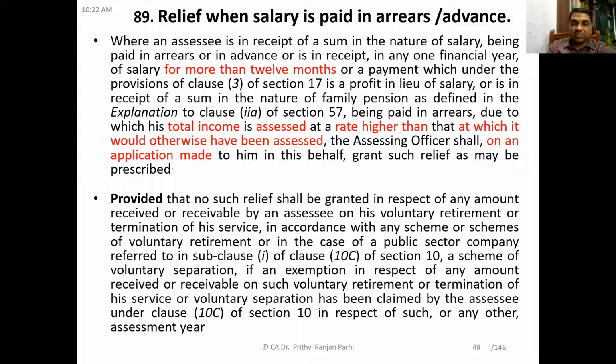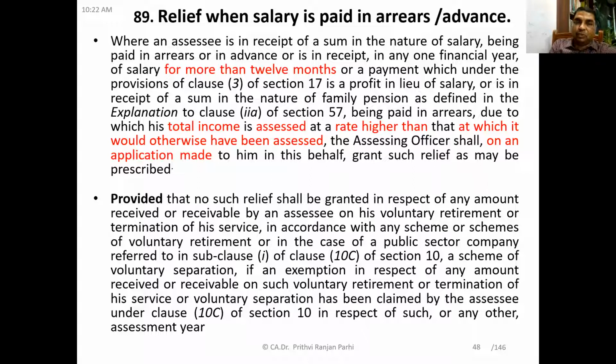This is the provision I discussed. But sometimes, as you're aware, employees also receive more than 12 months' salary when they opt for VRS. VRS means voluntary retirement scheme, and under it certain exemptions are allowed under section 10(10C). So if one opts for the 10(10C) exemption for VRS, he cannot claim relief under section 89. This is the subsequent provision appearing below, so keep it in mind.